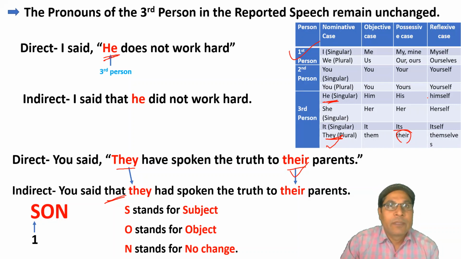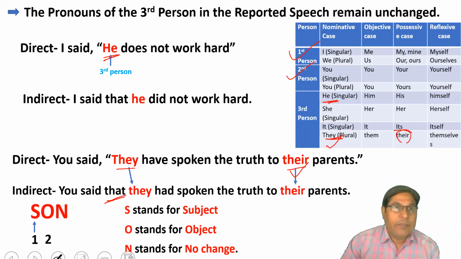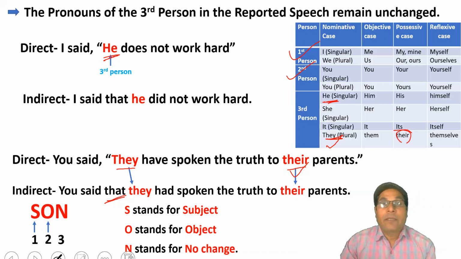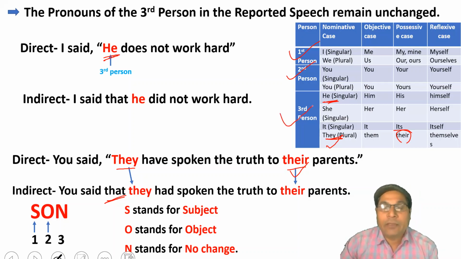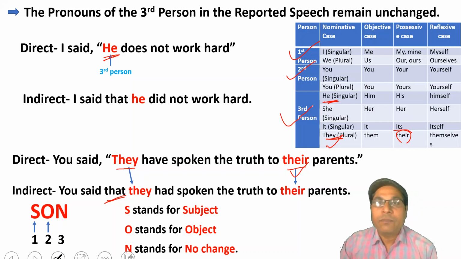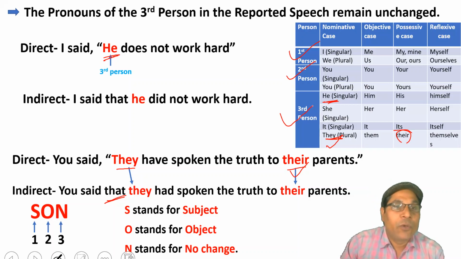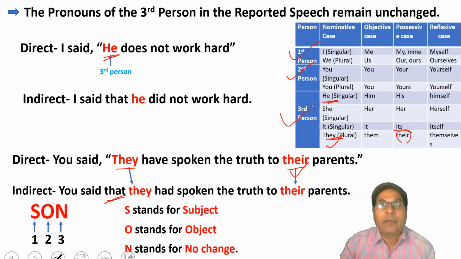Clear? The pronoun of second person in reported speech is changed according to the number, person, gender of the object of reporting verb. Here you can see, but if there is a third person pronoun, it means no change at all.